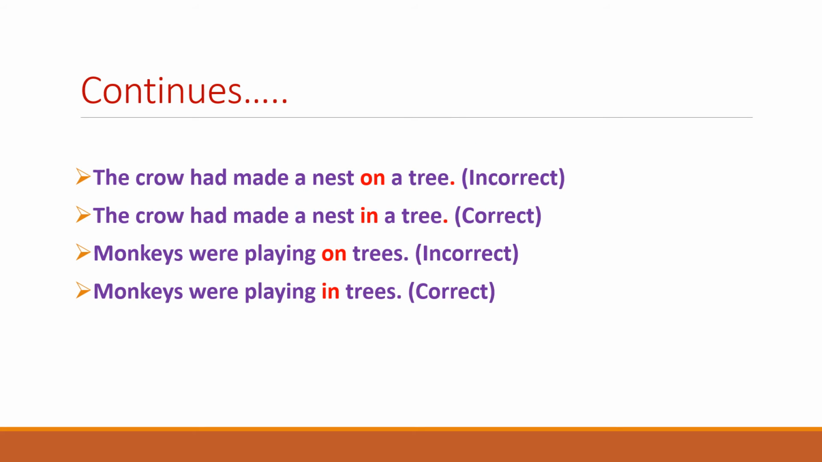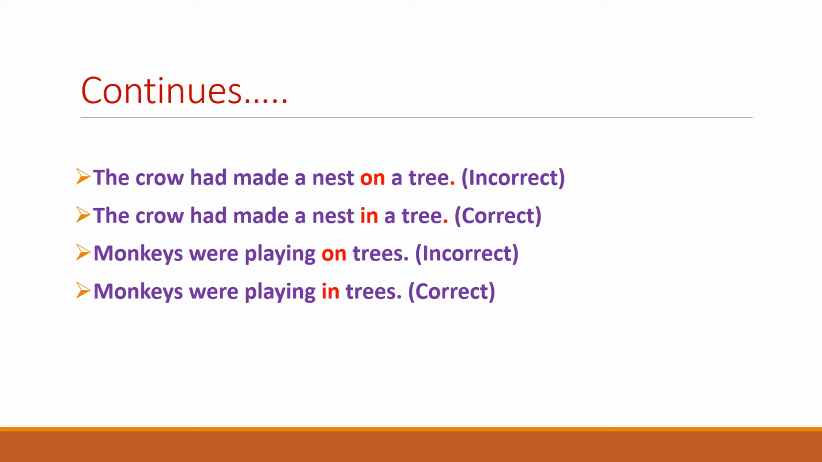Continuing with the same rule, next we move to the crow had made a nest on a tree. In this, if we use on, it means on the top of the leaves, above the leaves or on the leaves, it has made a nest, which is an incorrect expression. How is it possible that it makes the nest on the top of the leaves? Rather, it makes the nest inside the tree. That is why we have to replace on a tree with in a tree.